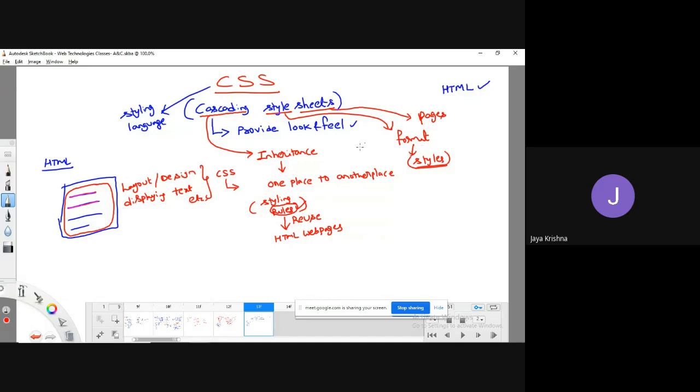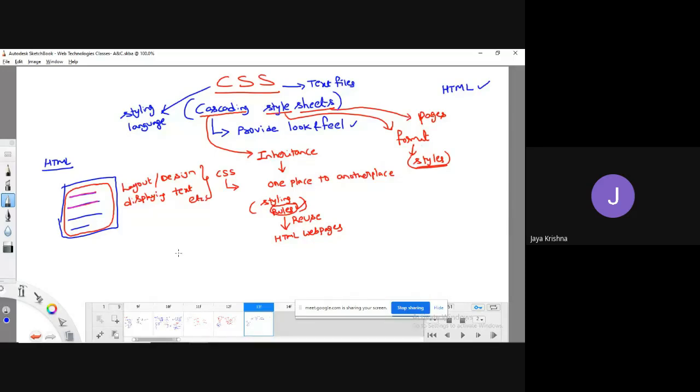So simply what I can say is that CSS is a kind of text file which contains all the rules which are applicable for various kinds of web pages. This is simply what the use of CSS is.